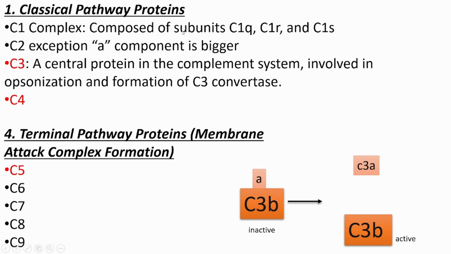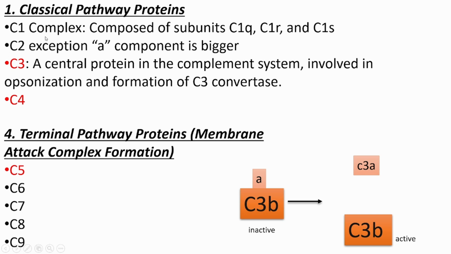C1 complex is composed of subunits C1Q, R, S. So C1 is called a complex. Why is it called a complex? Because it is not just one unit, but it has subunits. What are the subunits? Q, R, S. That is alphabet counting, A, B, C, and so on up to Q, R, S. Okay. Then we have C2.